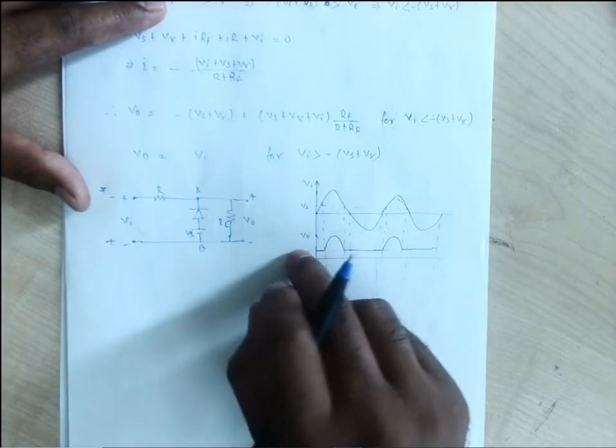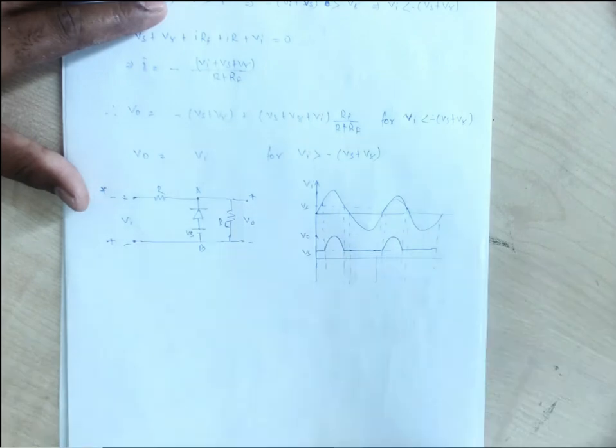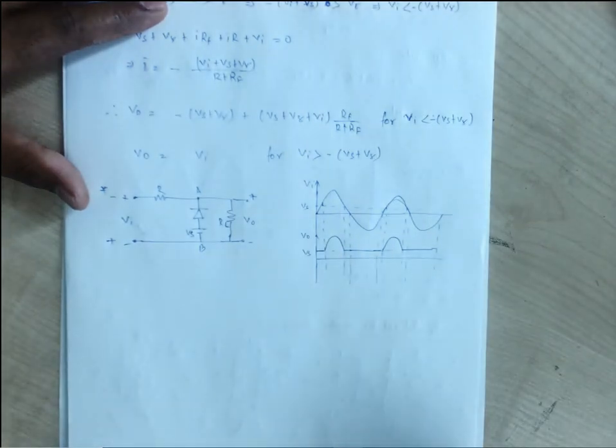So it has the constant output which is across the node A and B.